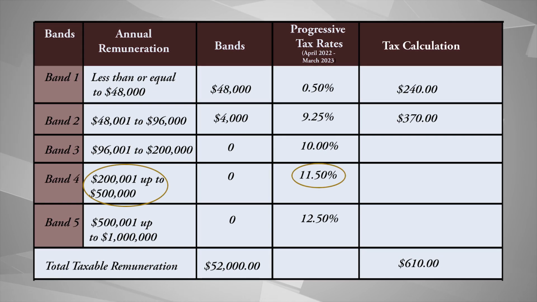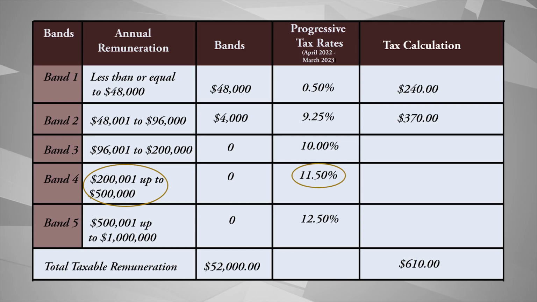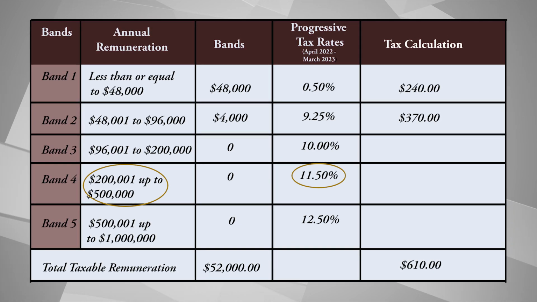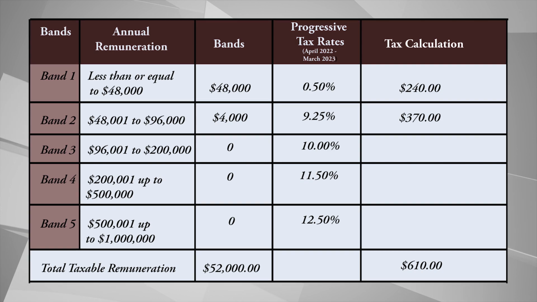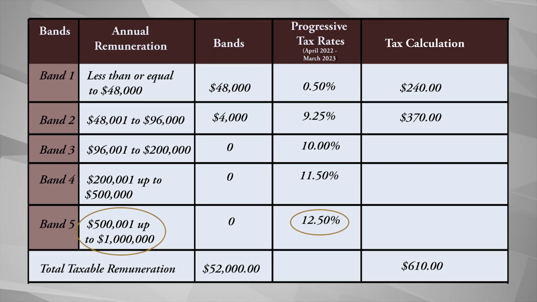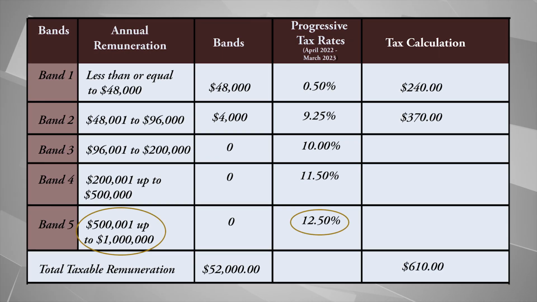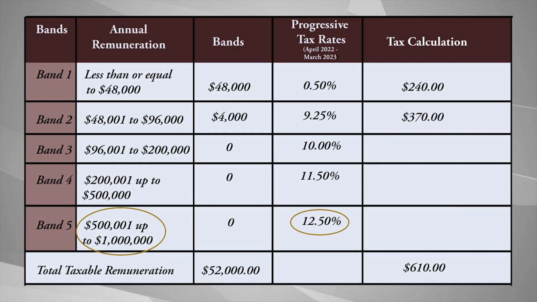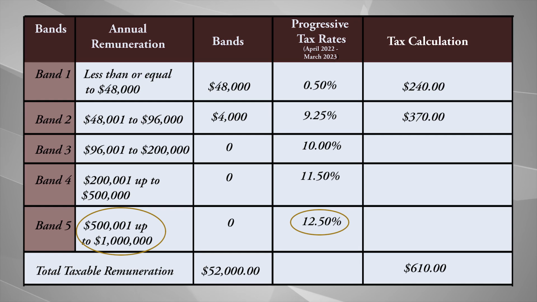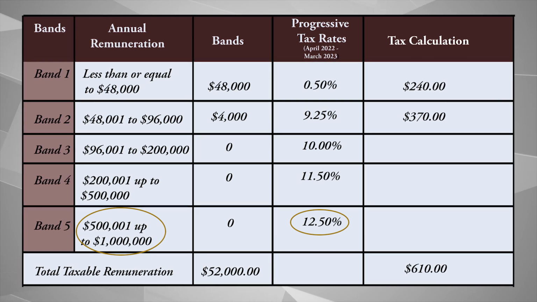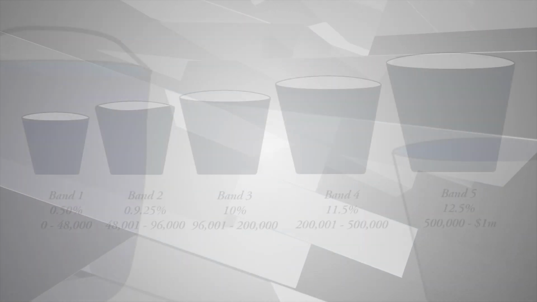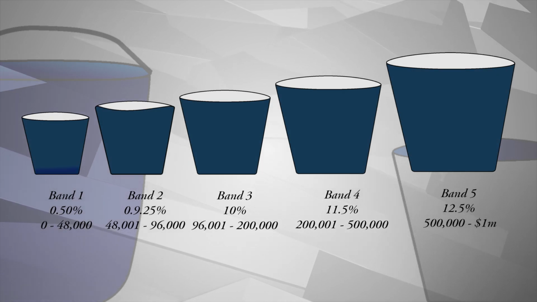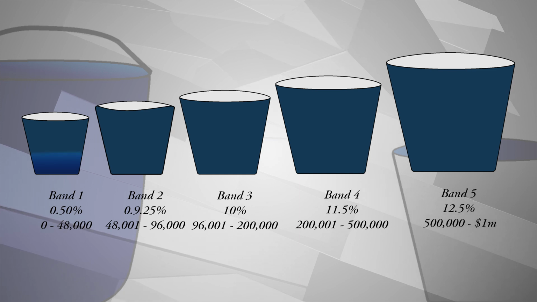Band 4 applies 11.5% on the value of remuneration earned between $200,000 and $1 up to $500,000. And finally, Band 5 applies 12.5% on remuneration earned between $500,000 and $1 up to the maximum taxable remuneration of $1 million. A further way of illustrating employee portion progressive tax bands is to imagine that each band was a